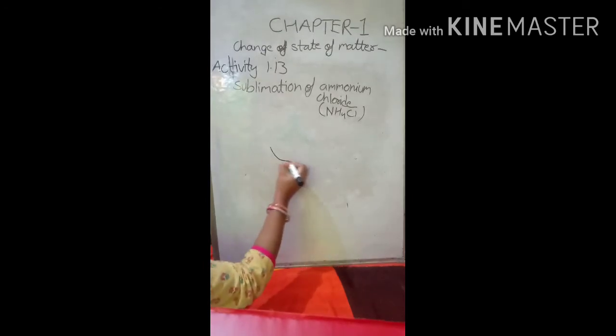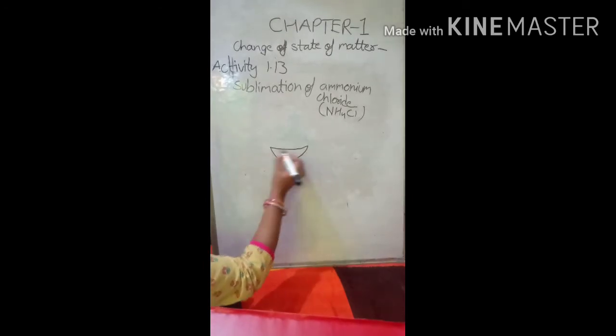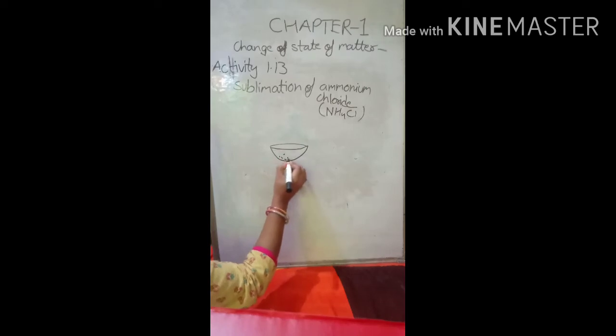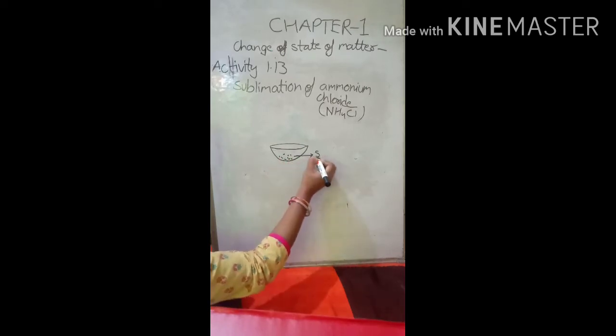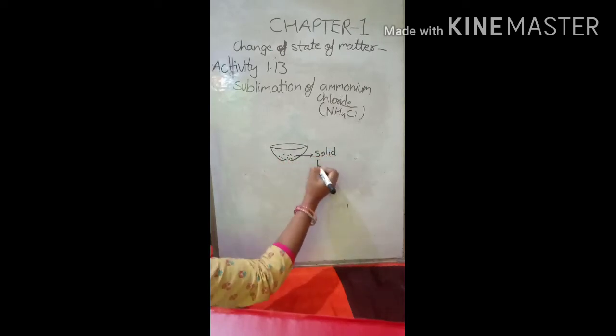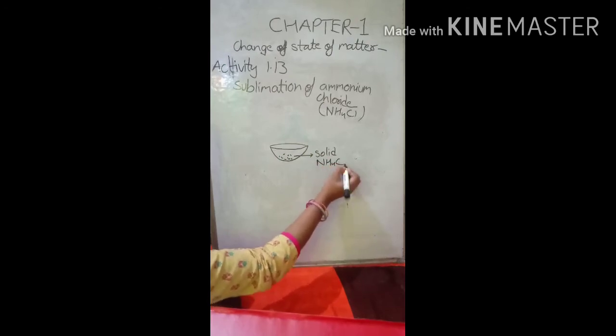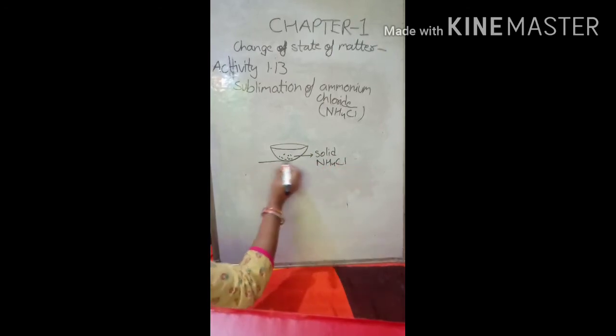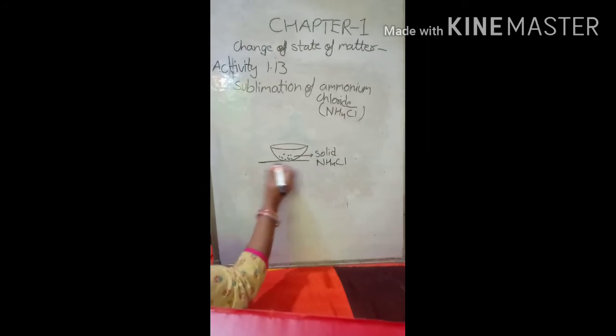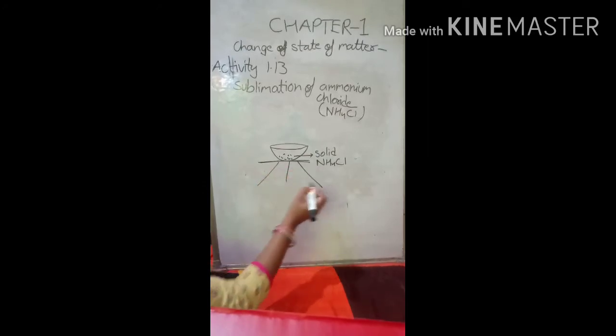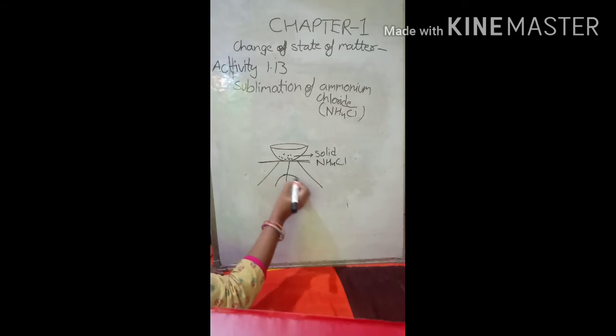Now we will take solid ammonium chloride in a china dish, and we will put wire gauze here, and then we will put the tripod stand and one burner here.